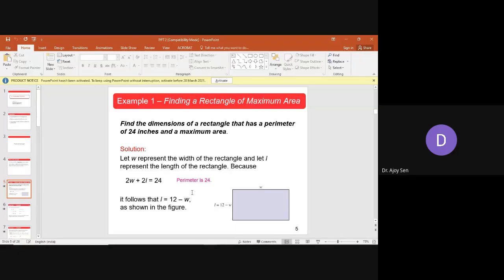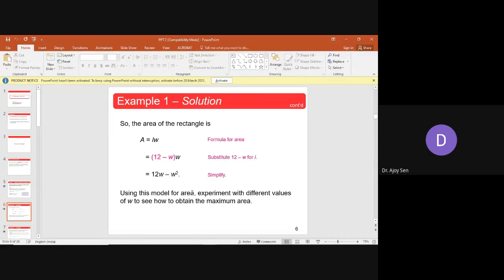So what we can do is this: A equals L times W. That means we have to maximize that area.